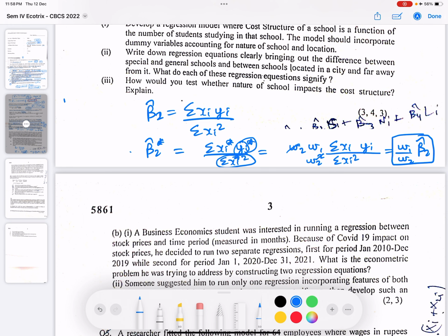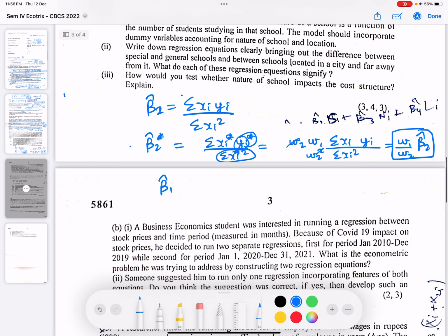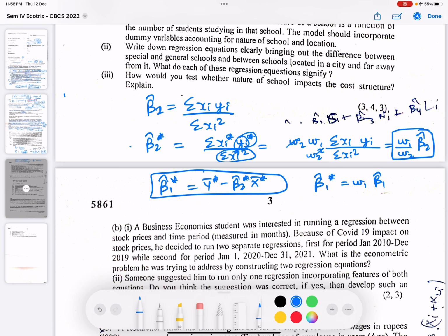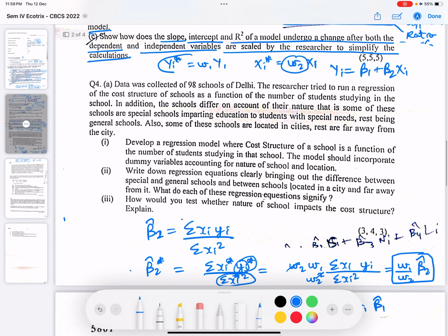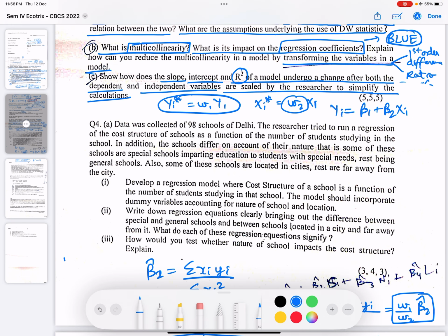Similarly, we can solve for beta 1 hat star as well, which is nothing but y bar star minus beta 2 hat star x bar star. So if you put the values, you'll get beta 1 hat star equals w1 into beta 1 hat, where w1 was the weight assigned to yi. And one of the important properties is that R square would remain the same. So if you are transforming the dependent and the independent variables both, it won't impact the R square.